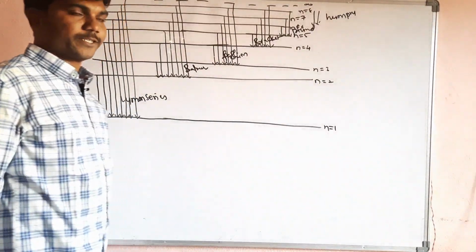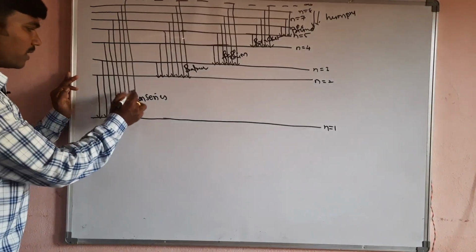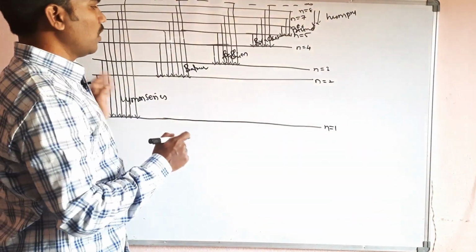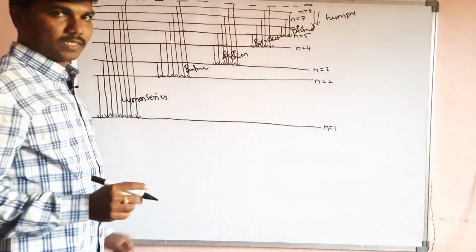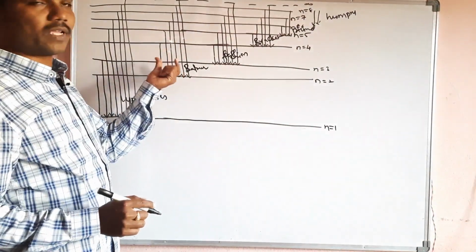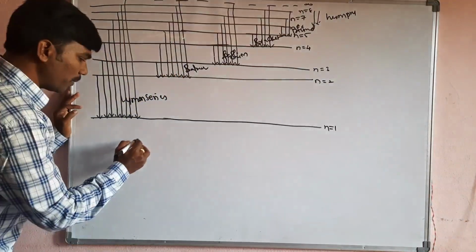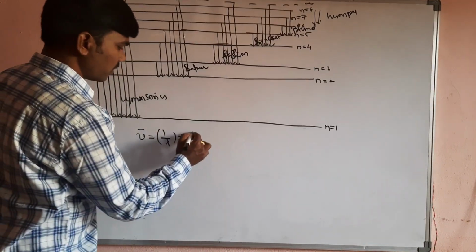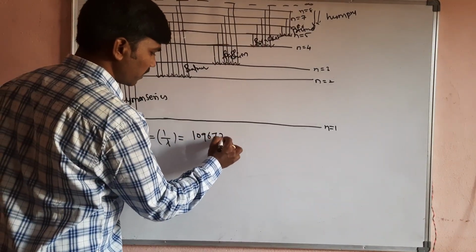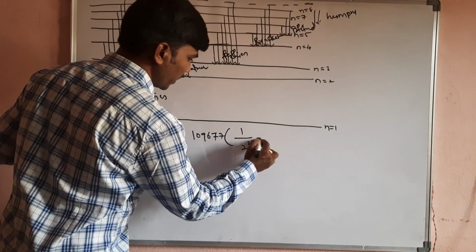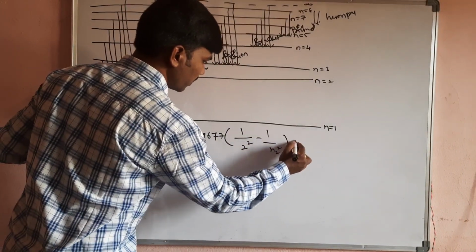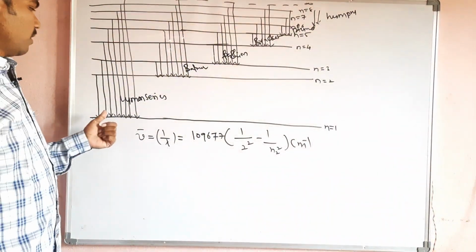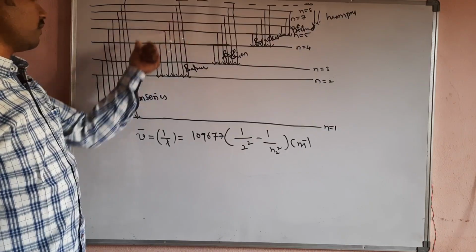Balmer gave one formula to calculate the frequency and wave number, only for the Balmer series. Balmer gave it like this: nu bar is equal to 1 by lambda is equal to 109677 into (1 by 2 square minus 1 by n2 square) centimeter to the power of minus 1. This is helpful to calculate the frequency only for his series.